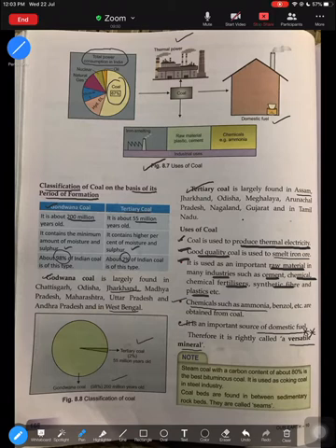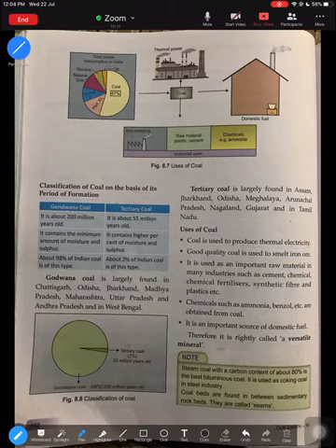So these are the reasons which make coal a versatile mineral, because it has adapted to many different functions and activities, not just sticking to one. Coal can be used to generate electricity, to smelt iron, to extract raw material, to extract chemicals, and even as a domestic fuel. So these are the reasons why coal is rightly known as a versatile mineral. So you must know that this is a very important section.